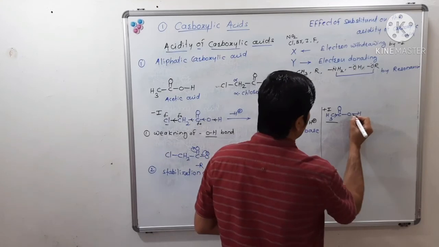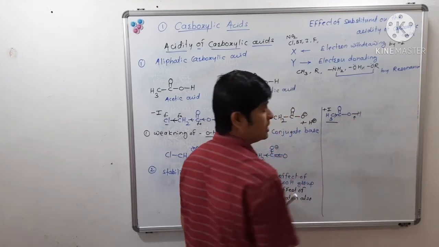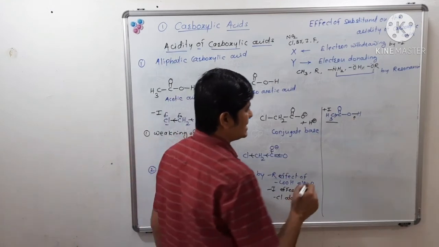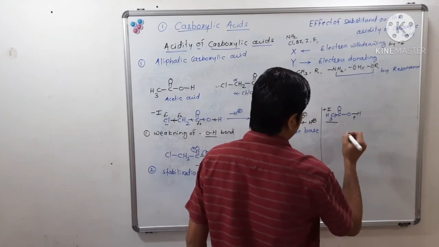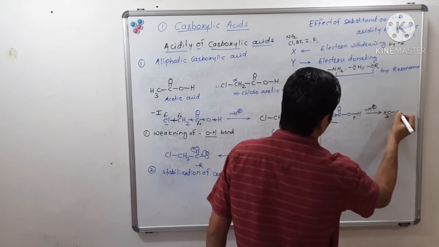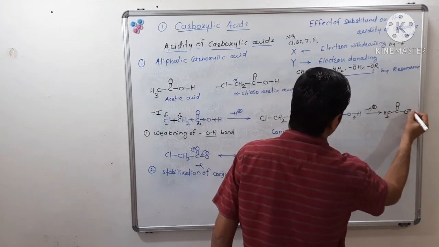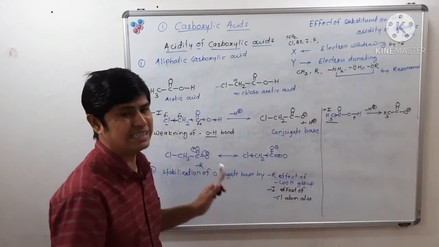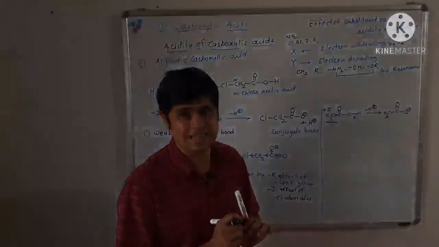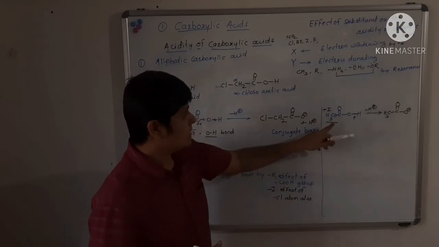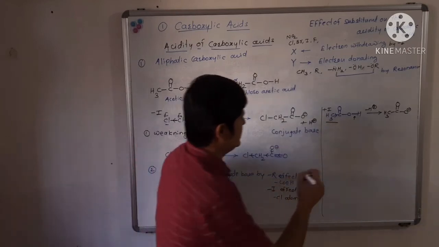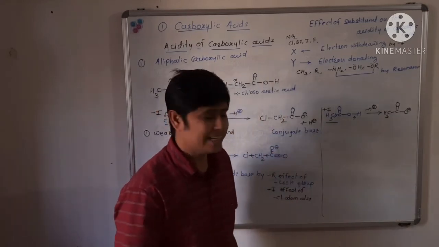So this OH bond is not that much weakened. The OH bond here is strong. So acetic acid will not donate proton very easily. No doubt we will get the carboxylate ion, but here we are comparing the acidity of alpha chloroacetic acid and acetic acid. So acetic acid will not lose proton very easily, and we get this type of carboxylate ion, that is the acetate ion.